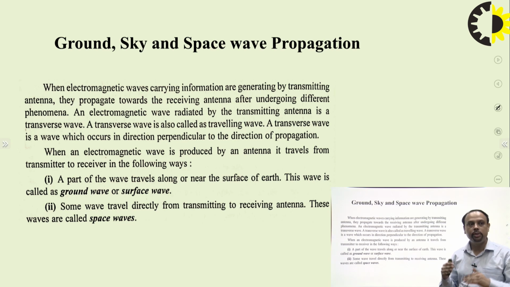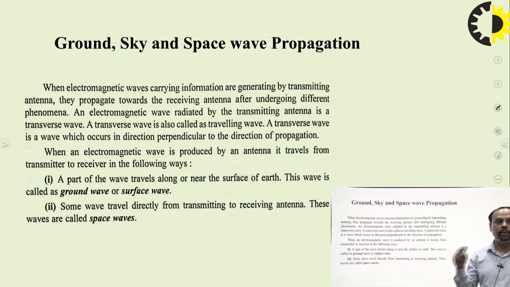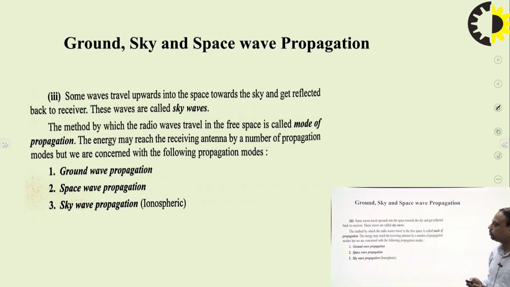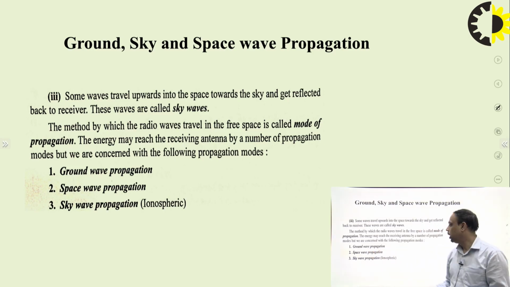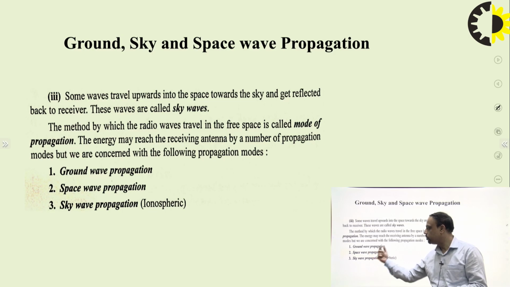In case of space wave propagation, the wave travels from transmitter to receiver directly, either following the direct path or by a single bump from the surface of the earth. So these are the three mechanisms we are going to discuss today. The first one is known as ground wave propagation, another is known as space wave propagation, and the third one is known as sky wave propagation.